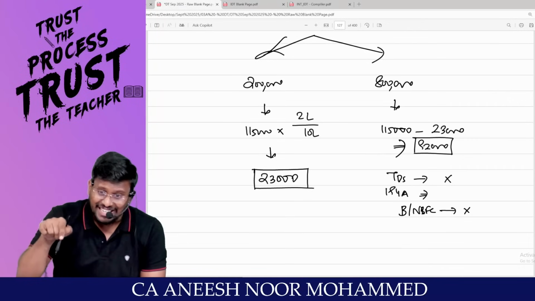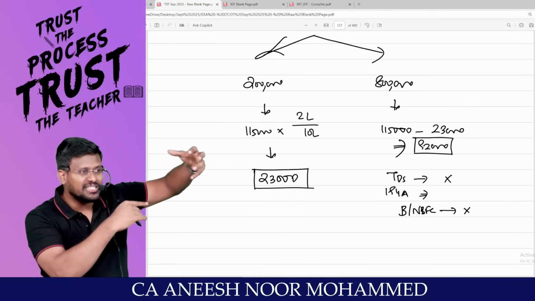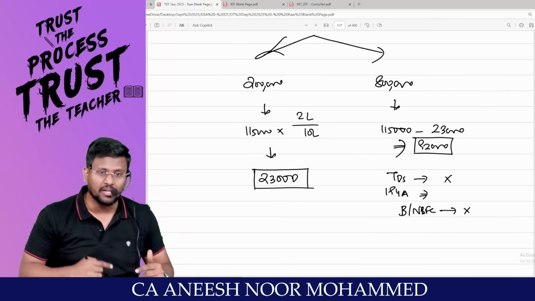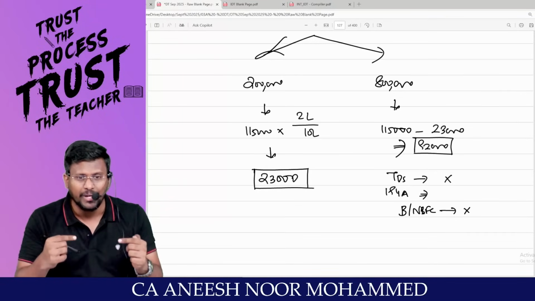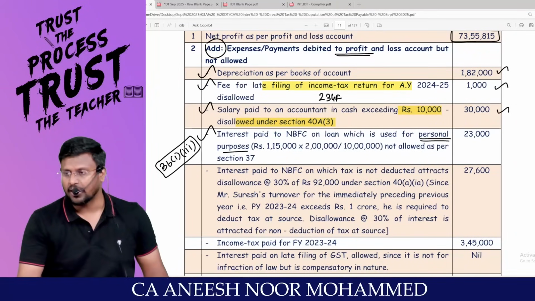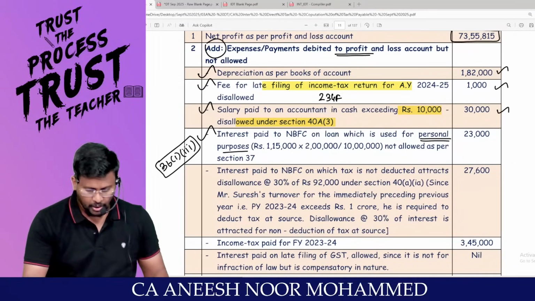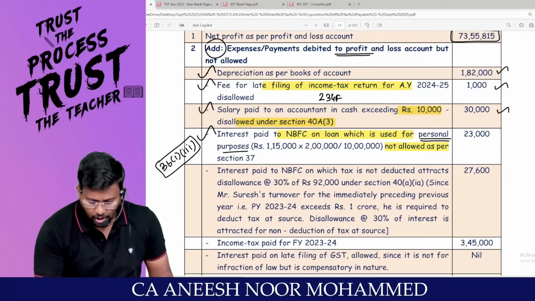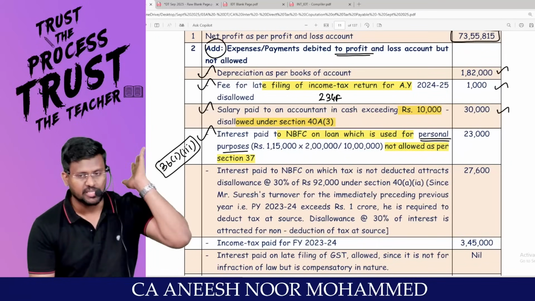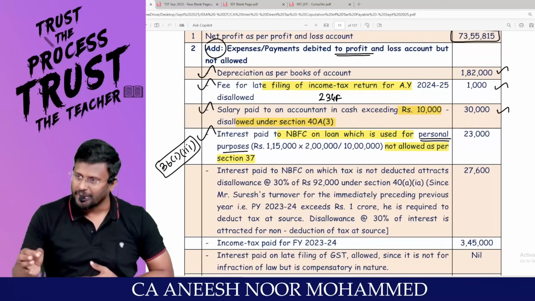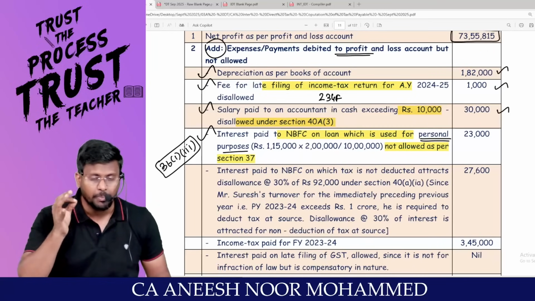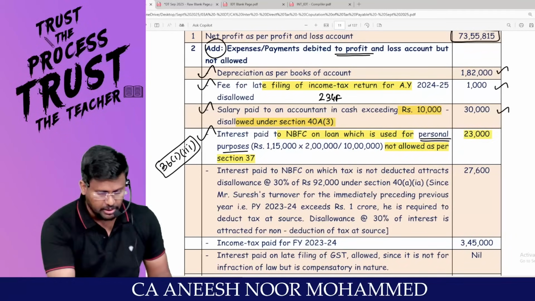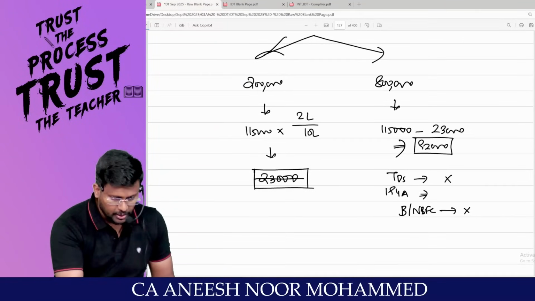Because if you deduct TDS, the interest the bank receives will be less, and then with that interest they can't give loans to other persons. So the operating activity of the bank will get disturbed. That's why they said, sir, no need to deduct TDS. So interest paid to NBFC on a loan used for personal purpose is not allowed as a deduction under Section 37, because in order to claim an expenditure as a deduction, the expenditure should be incurred wholly and exclusively for the purpose of business or profession. Hence, 23,000 should be added back. This 23,000 I have added back.